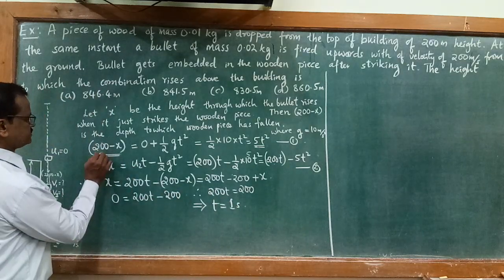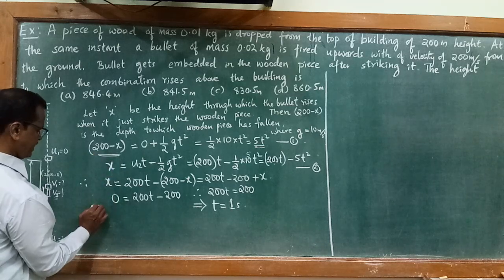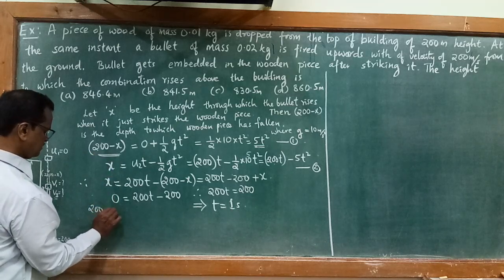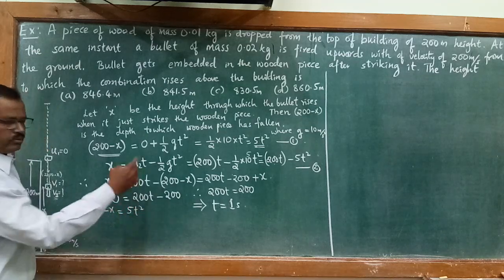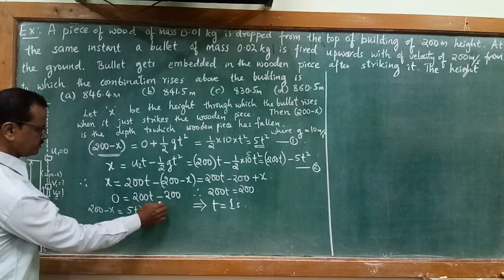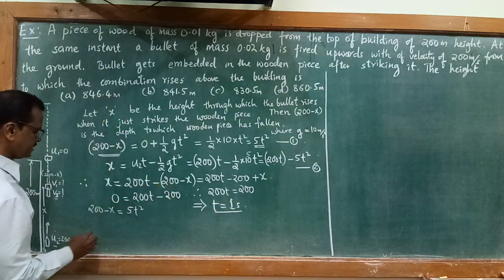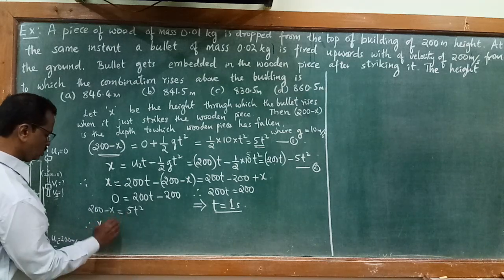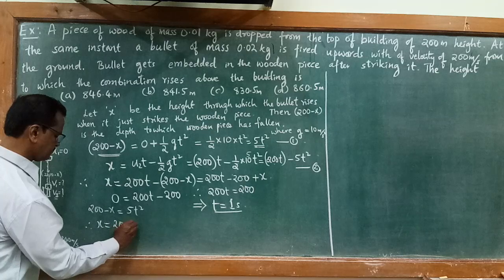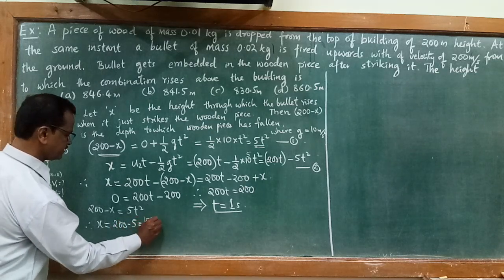If you just put it in equation 1, 200 minus x equal to 5t square. So put t equal to 1. If you substitute t equal to 1, then 5 into 1 becomes 5. Therefore, x becomes 200 minus 5, which is 195 meter.